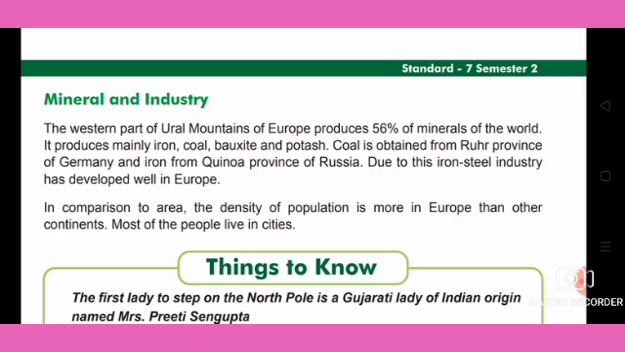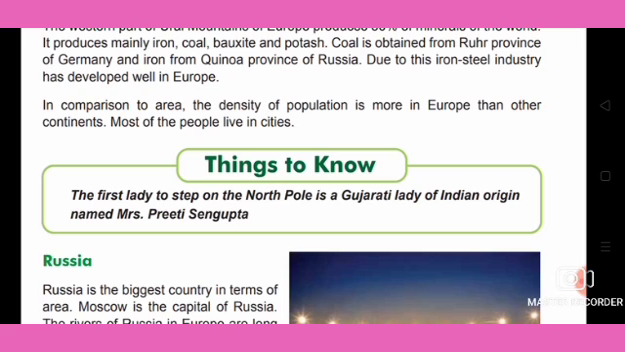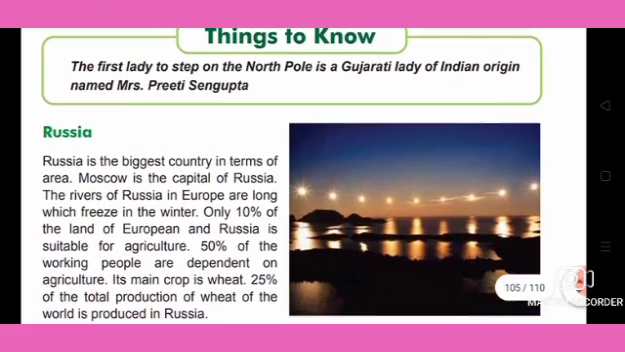Coal is obtained from the Ruhr province of Germany and iron from the Krivoy Rog province of Russia. So these are the provinces from which we get the minerals. Due to this, the iron and steel industry has developed well in Europe. In comparison to area, the density of population is higher in Europe than in other continents. So more people are living in Europe, and most of the people live in the cities.